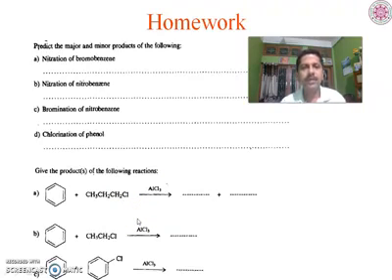Okay, this is all about the reactivity of benzene. This is all about today's class. We'll see in the next class about the heterocyclic compounds and the polycyclic aromatic compounds. Till then, thank you. Bye bye.